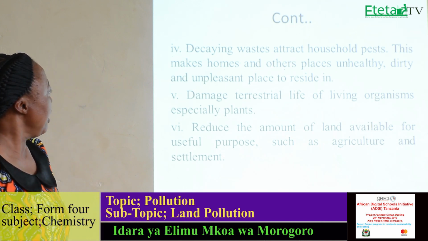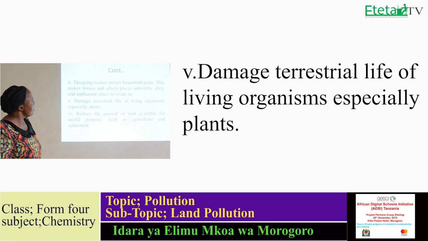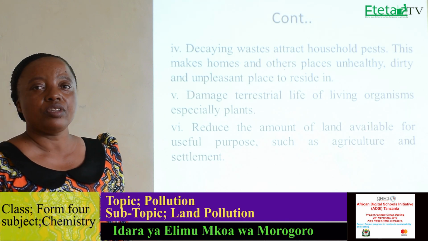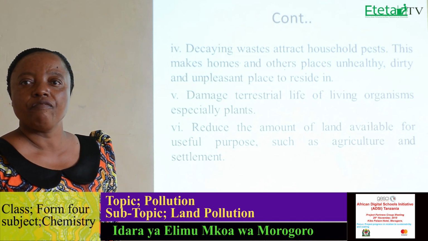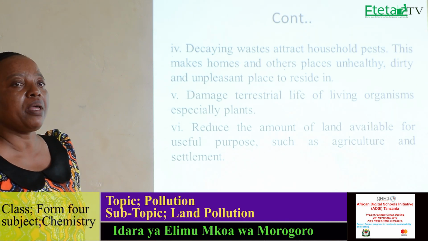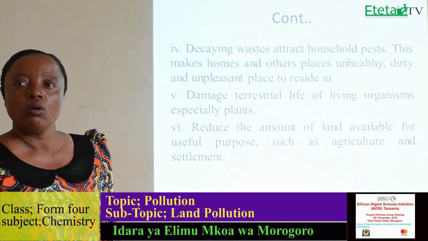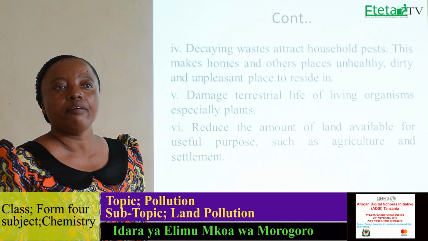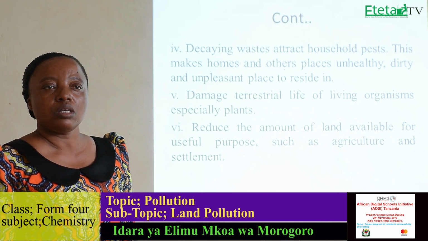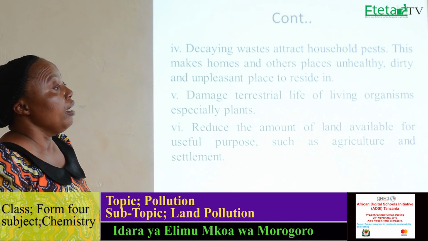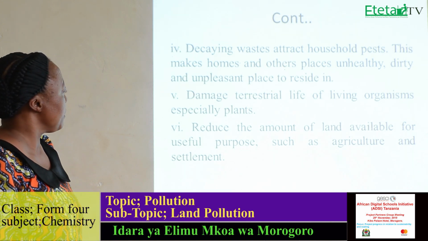Another effect is damage to the terrestrial life of living organisms, especially plants. If there is accumulation of waste in the environment, this can damage the life of plants. That's why you can find some areas that are desert or dry, without any rain or any crop which can grow there, because of the damage to the environment.